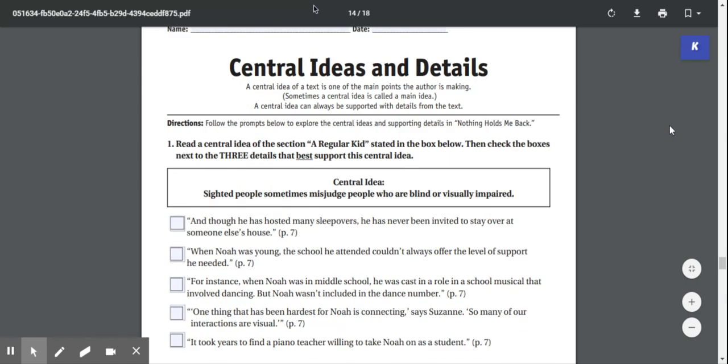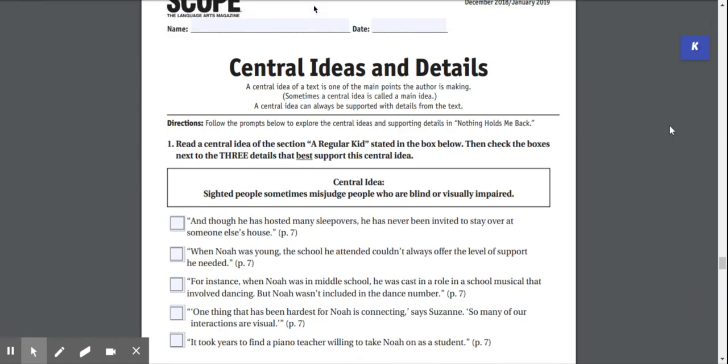Today we're going to be looking at, for our assignment, it's called Central Ideas and Details. We should already be familiar with what a central idea is. A central idea of a text is one of the main points the author is trying to make. Sometimes a central idea can be called the main idea. A central idea can always be supported with details from the story. So when we have our main idea, we also have to have details to support this main idea.